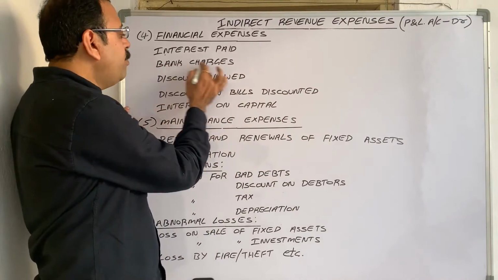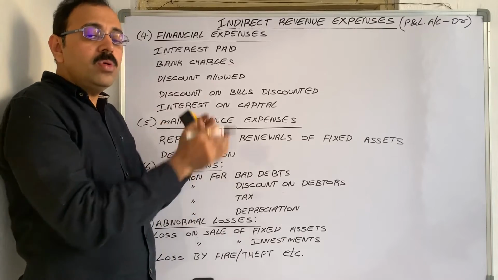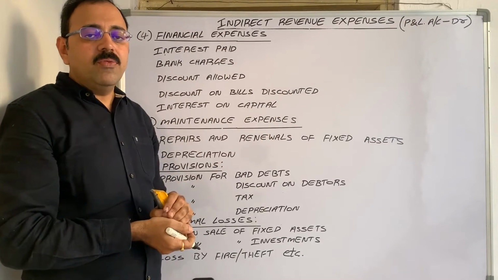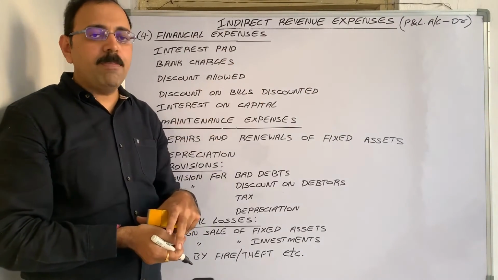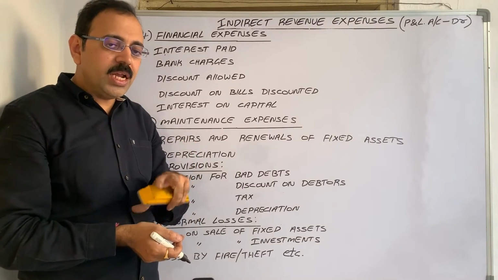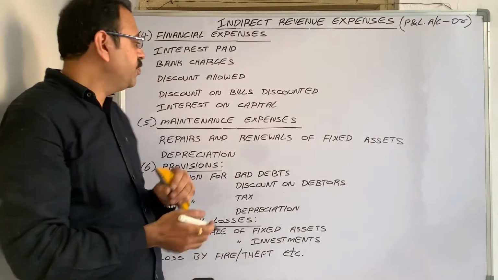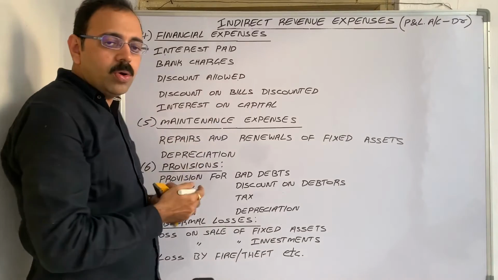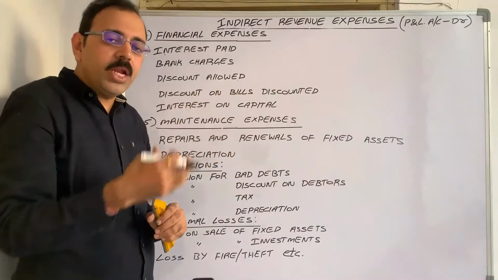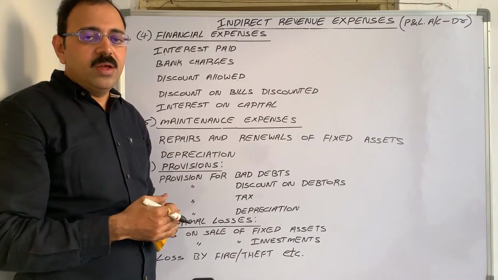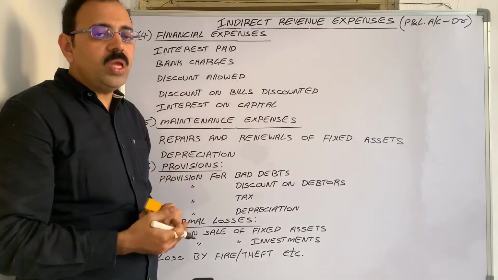Next, bank charges. We have an account in a bank and we are taking so many services from the bankers, so in return, we are paying some charges to them. Then discount allowed. As a debtor paid money to us before the due date, the firm has given a discount to him.